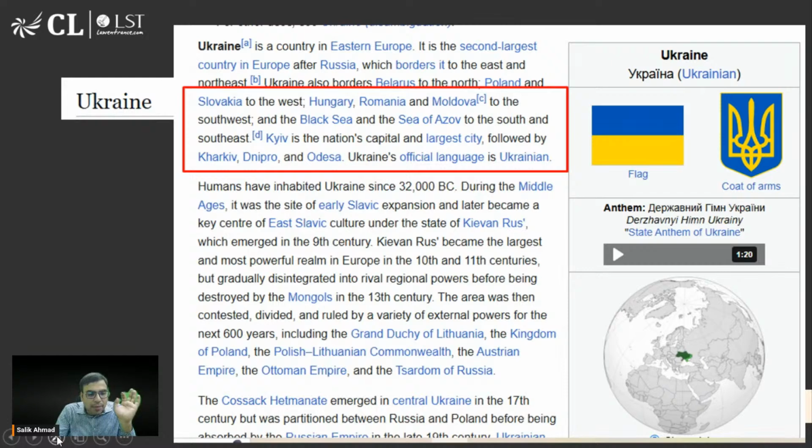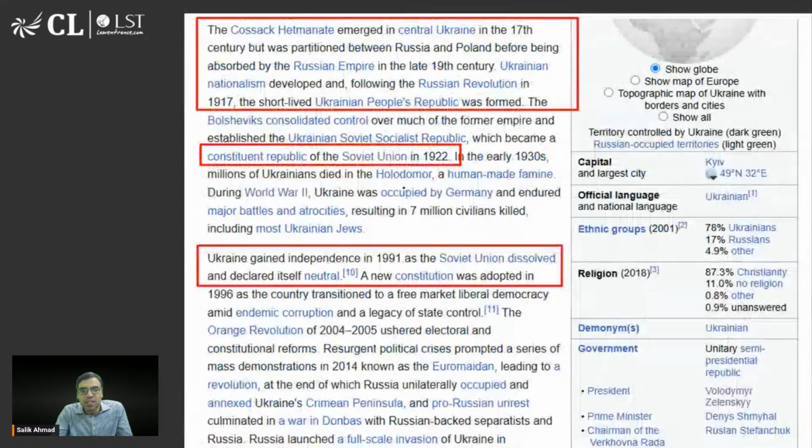Now let us talk something about Ukraine. So know about Ukraine. In the south there is the Black Sea and the Sea of Azov. I will show you. And the neighbouring countries of Ukraine are Romania, Moldova, Slovakia. These are the countries. The capital is Kyiv. And there is a river that crosses through Ukraine. What is the name of that river? So this is the flag. These are the things you should know. And it was a part of the Soviet Union from 1922 to 1991.